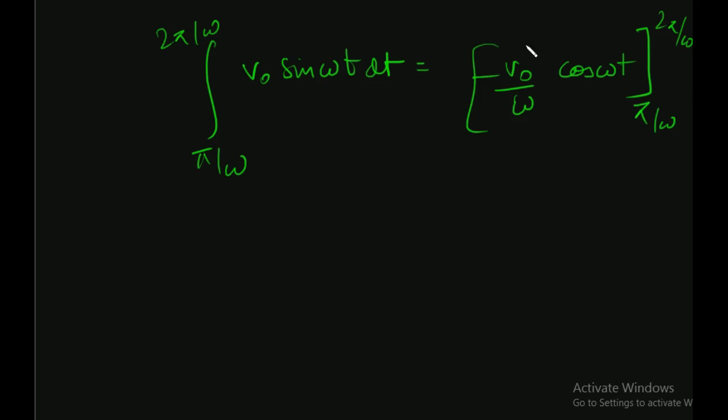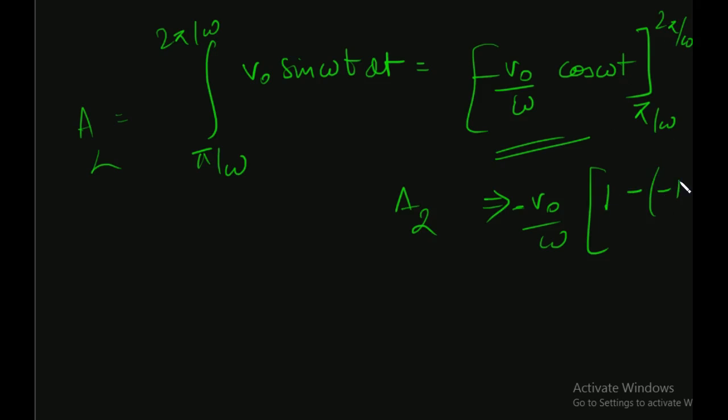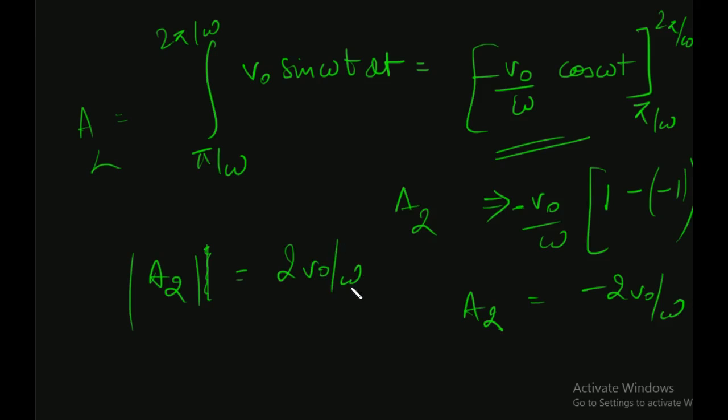V naught by omega negative, we can take it out. Cos 2 pi is 1, minus of minus 1 is 2. So minus 2 V naught by omega. But remember, we have to take the modulus of A2. So A2 mod would be equal to 2 V naught by omega, right?